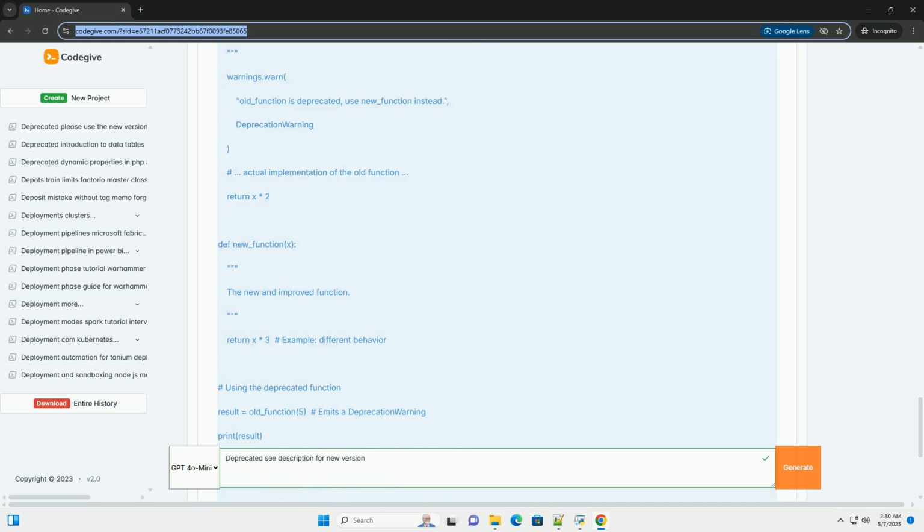1. Recognize and understand the warning. Pay attention to deprecation warnings emitted by your compiler, IDE, or runtime environment.